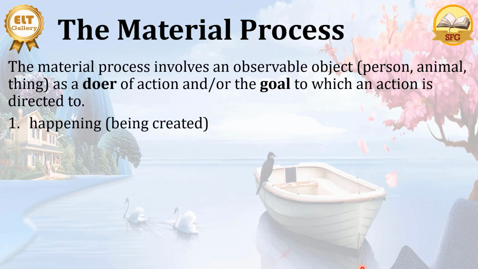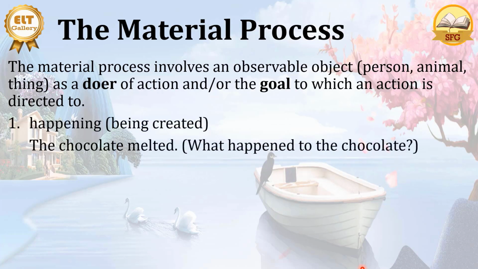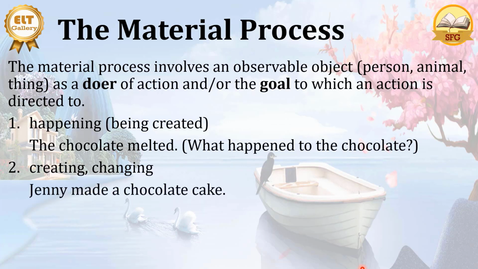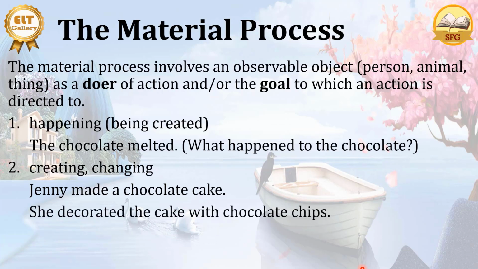Here we talk about the happening, what's being created, like the chocolate melted. What happened to the chocolate? It melted. So here we have a happening. The chocolate melted. We also have creating or changing, like Jenny made a chocolate cake. So the chocolate cake here was created. Jenny created a chocolate cake. That's creating.